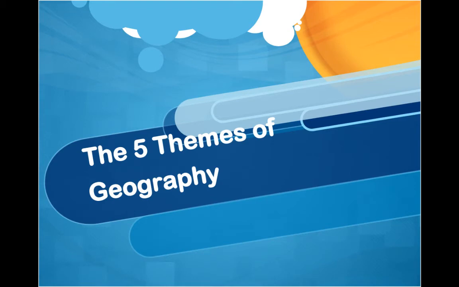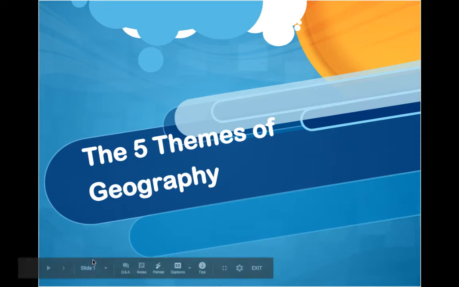Robbins. Today, we're going to talk about the topic of the 5 themes of geography. Specifically with the 5 themes, what we're going to be looking at are the different ways that geographers are able to organize our understanding about the world around us and how human beings interact in it. So let's go ahead and get to it.